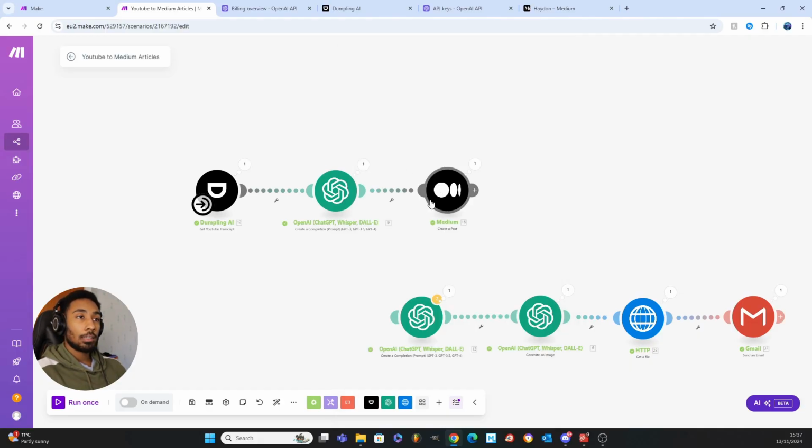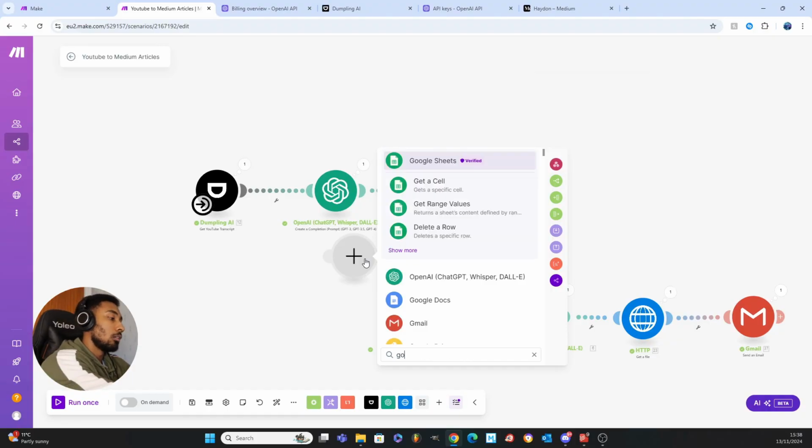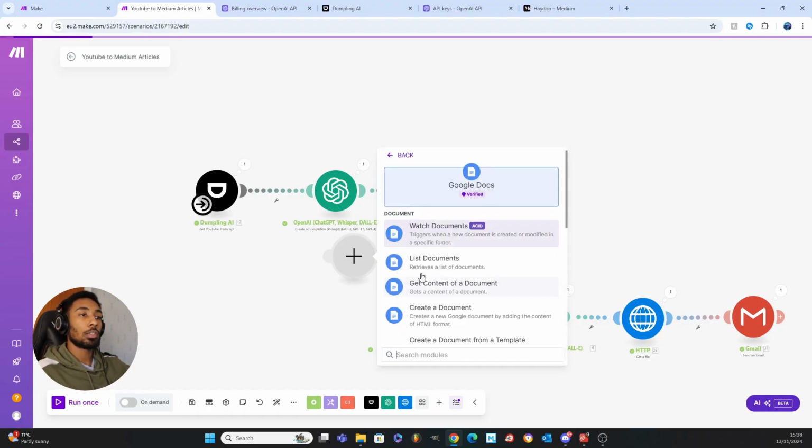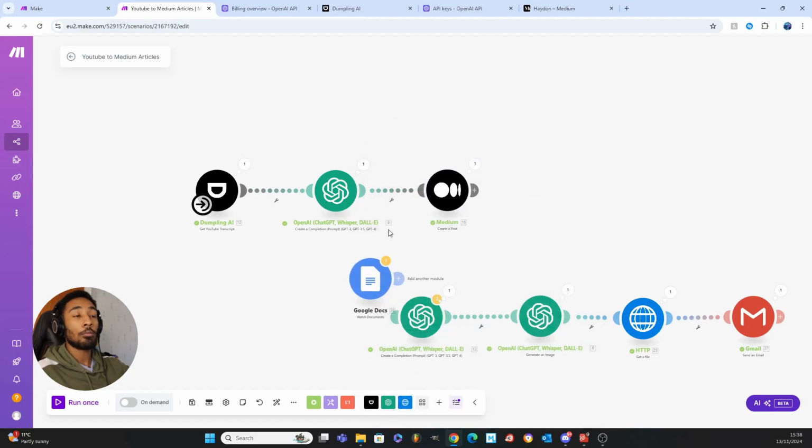And then once we've done this, guys, we're actually already on the final steps. I told you this one is pretty simple. It's pretty simple, but this is the Medium step. So the cool thing is that make.com actually has a Medium block. If you didn't have this, you could create a Google Docs block. I'll just show you. You can right click, Google, look, we've got Google Docs, write a document. Yeah, so this is another way you could do it.